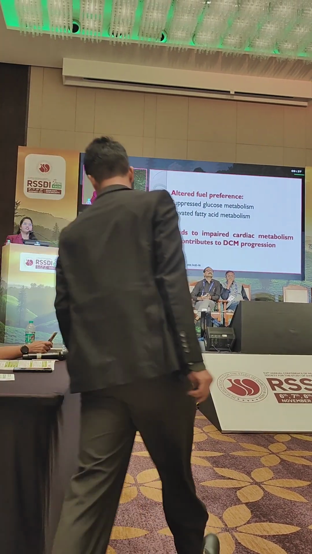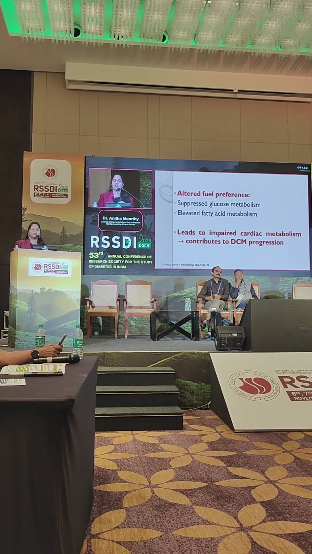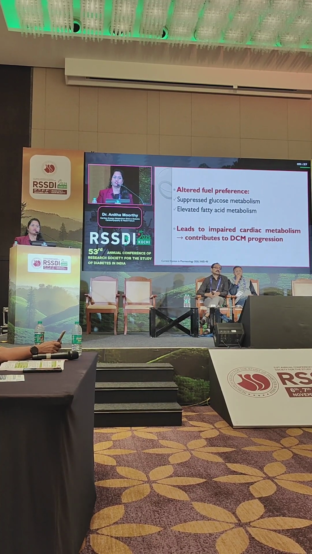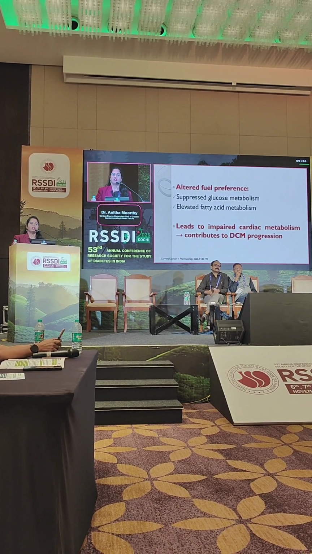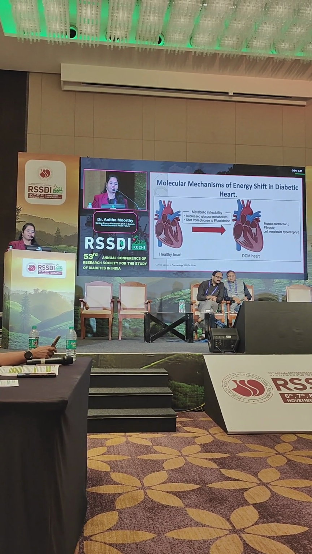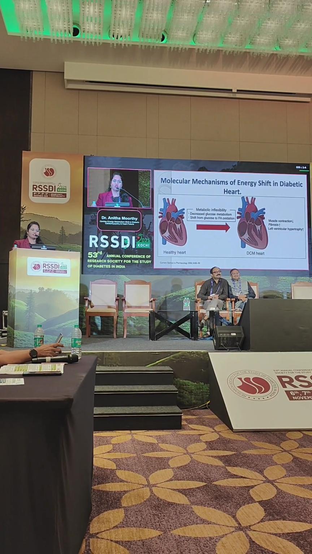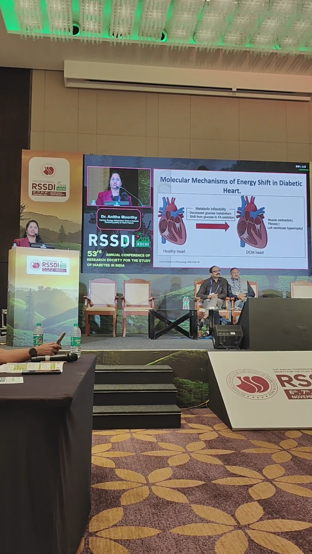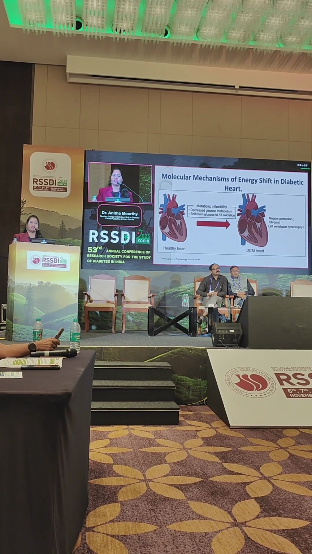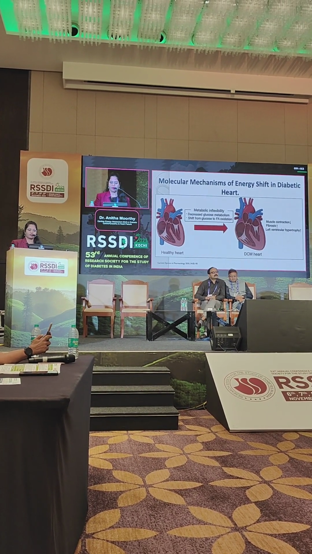The main thing is the altered fuel preference. Mostly for glucose utilization, the energy consumption is very less, whereas in fatty acid oxidation, the energy consumption is more and the production is also less, thereby leading to cardiac dysfunction. If you see, the first is the normal heart and the second is diabetic cardiomyopathy, the metabolic inflexibility. So decreased glucose utilization, increased free fatty acid oxidation, thereby the end result is that cardiac muscle contraction will be poor, and because of the inflammation, more fibrous tissue formation and left ventricular hypertrophy.